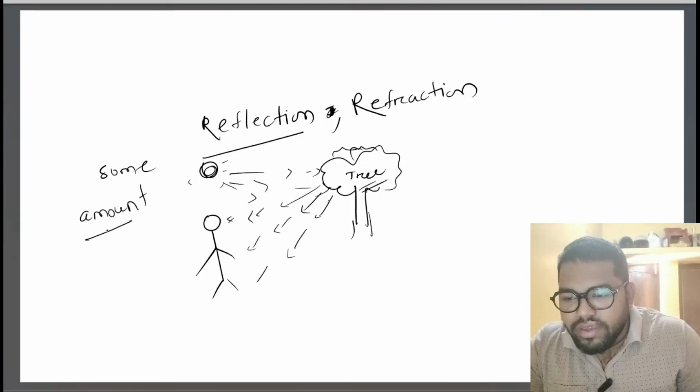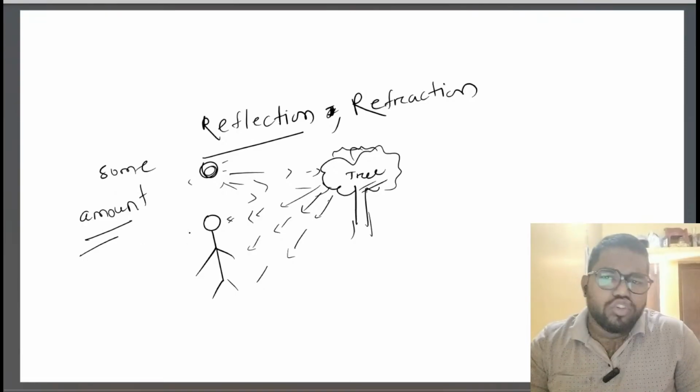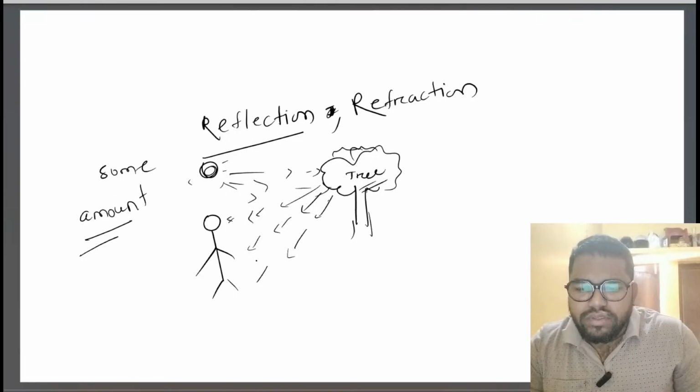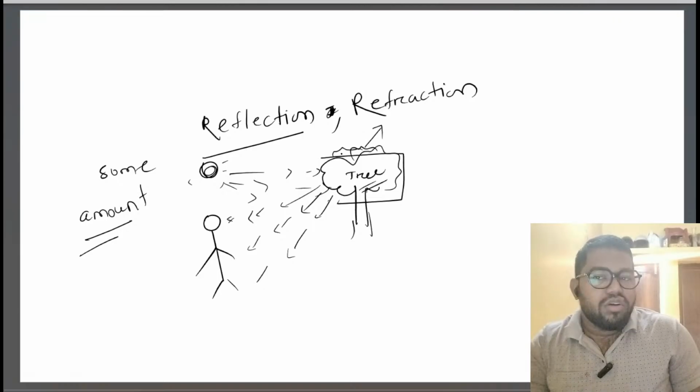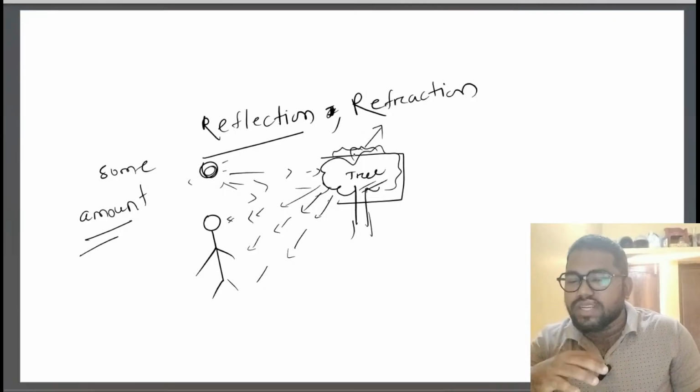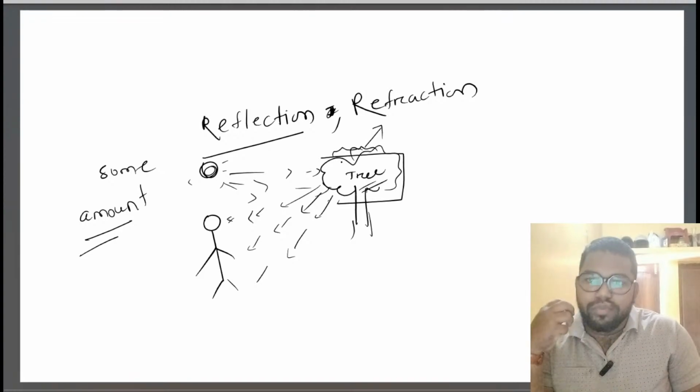What I'm saying is some amount. If I stand in front of this tree, then for most of the tree I'm able to see only one side, not the back side. Why? Because the back lights are not coming in the direction where I stand, not coming towards me.